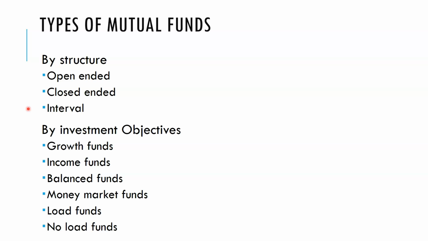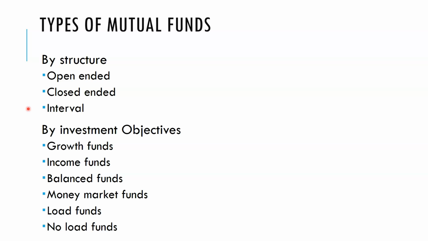Second, by investment objectives: based on the investment category, we classify mutual fund schemes. For example, growth funds, income funds, balanced funds, money market funds, load funds, and no load funds.